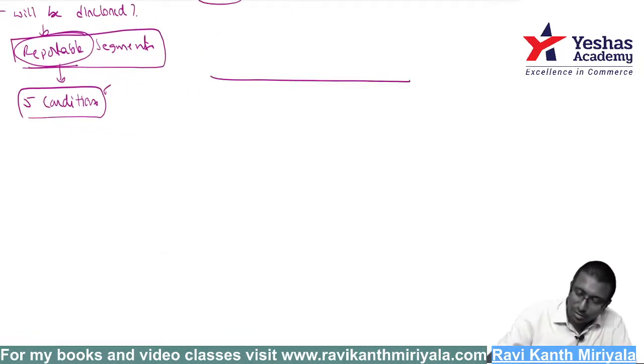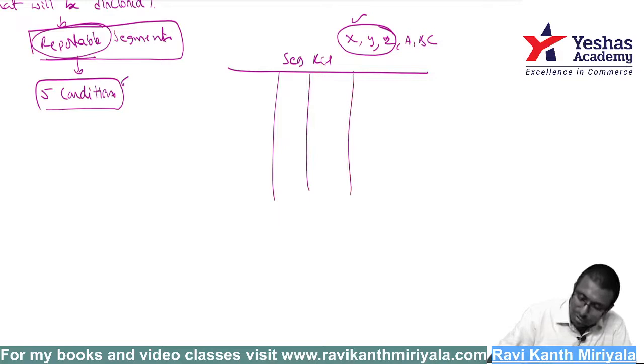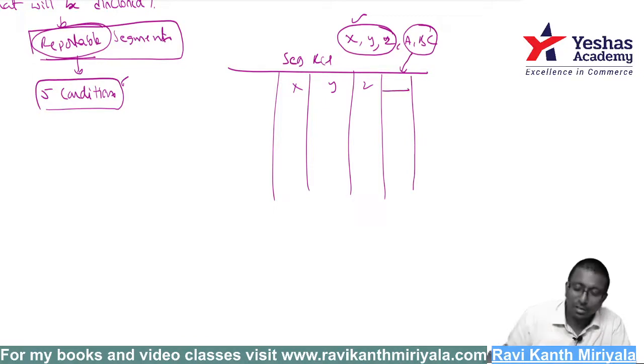For example, you are preparing segment reporting. Assume you have X segment, Y segment, Z segment, and A, B, C. Suppose X, Y, Z satisfy the conditions. Then I'll present X, Y, Z. What about A, B, C? I'll club A, B, C together and just put them as other segments.